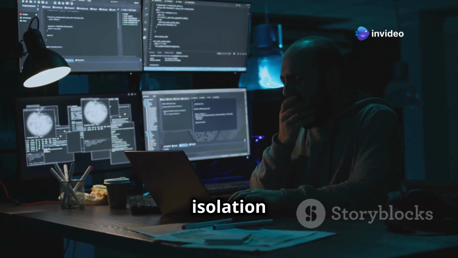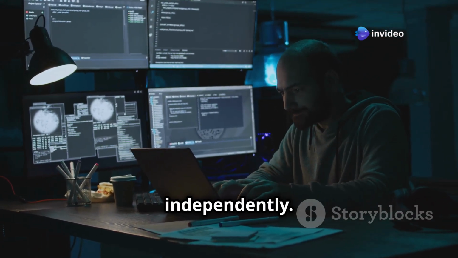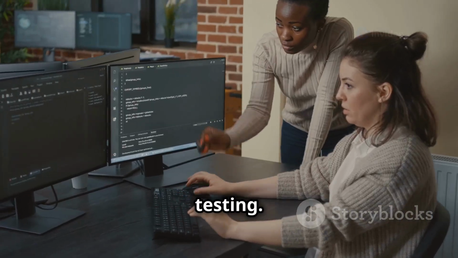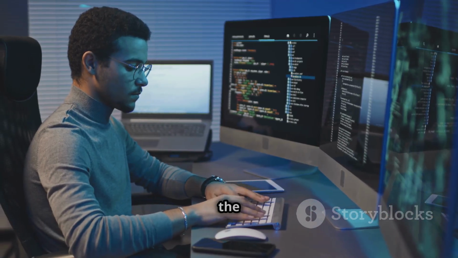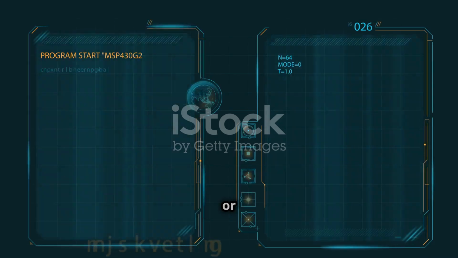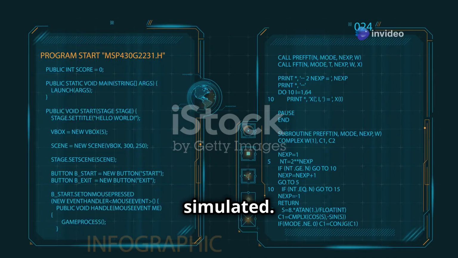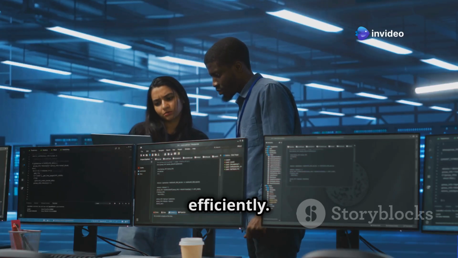The power of isolation. Testing units independently. Isolated testing is crucial in unit testing. It ensures that we are testing only the intended unit. External factors or dependencies are removed or simulated. This helps to pinpoint errors quickly and efficiently.